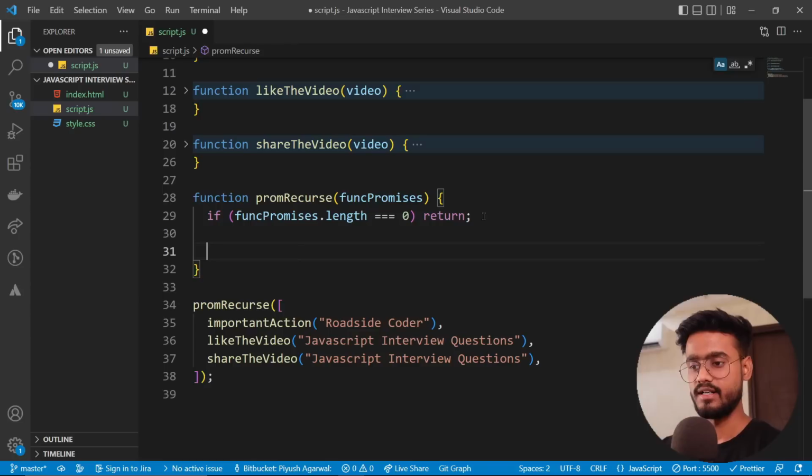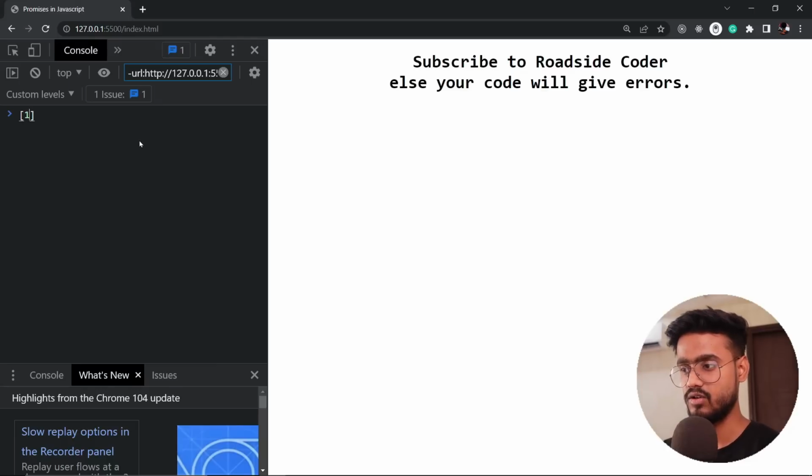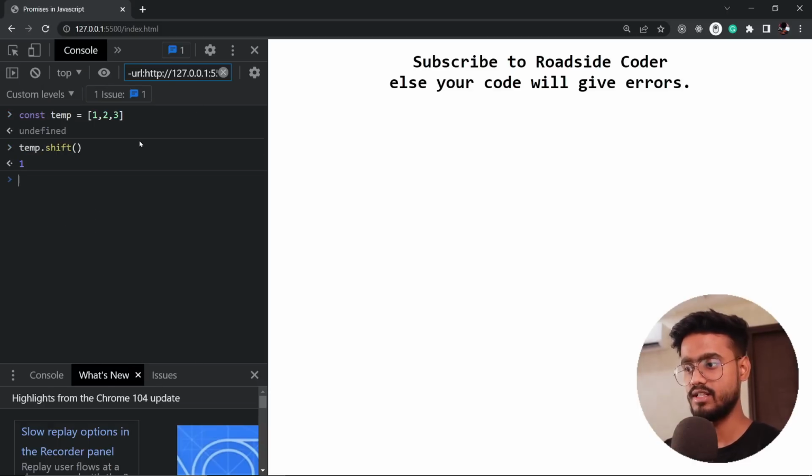That's all. After that's handled, we're going to say const, let's say current promise, and I'm going to assign one promise to this. So function.promises.shift. Now if you don't know what shift does, let me show you. If we have an array called 1 2 3 and let's assign it to a temp variable, right? So if we say temp dot shift and then we call this, we're gonna get 1 and this will be modified and this won't have 1 anymore, only 2 and 3. So now if we print temp, yep, you see, it removed 1 from it and now it has 2 and 3. Let's continue.